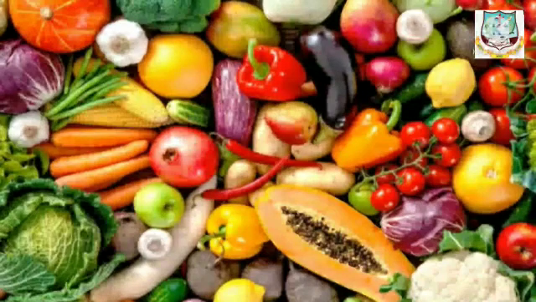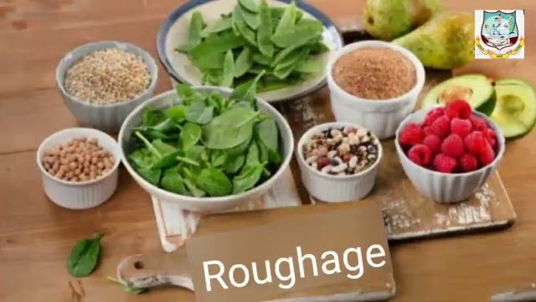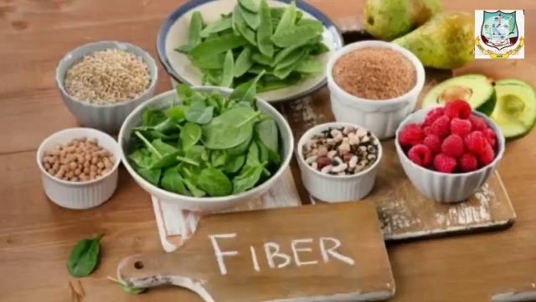The part of the plant food that cannot be digested is called roughage, or otherwise we can say it as dietary fiber. Okay. So, what is roughage? The part of the plant food that cannot be digested is called roughage or dietary fiber.